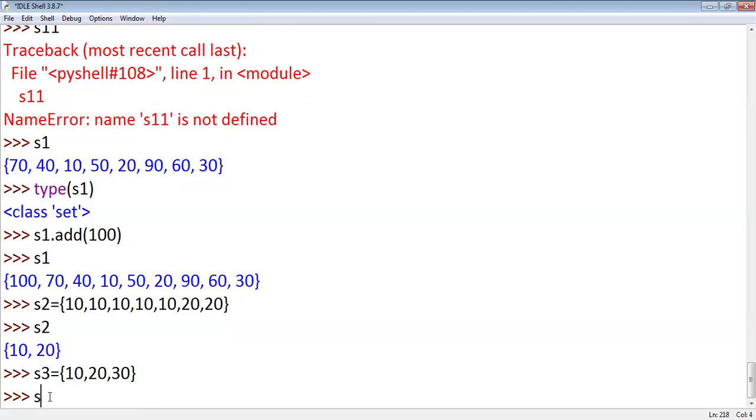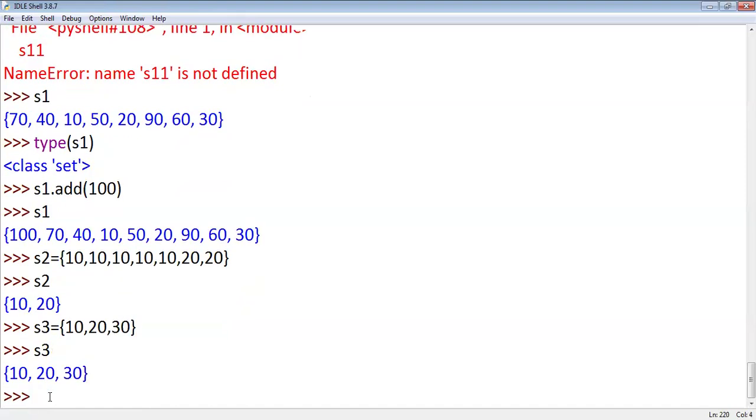Open brace and close brace. If I print S3, since the number of elements is small, the elements may appear in order, but set elements don't have order preservance. Set is a mutable object.